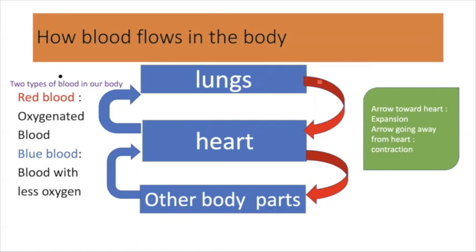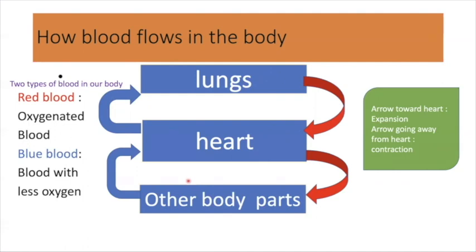That oxygen-rich blood is transported to the heart, and that red blood is circulated to all the body parts through the heart. When heart pumps that oxygenated blood to different parts of the body, these different organs absorb the oxygen and leave that blood with less oxygen.